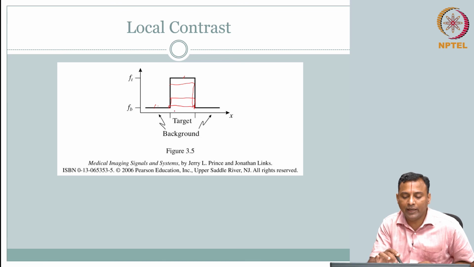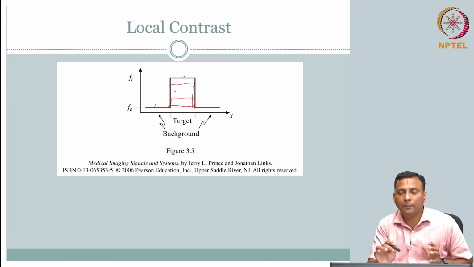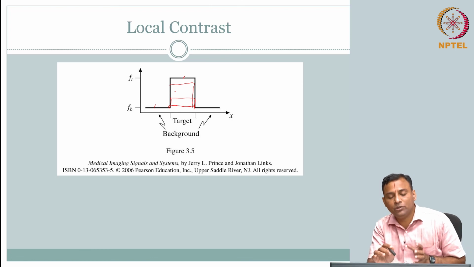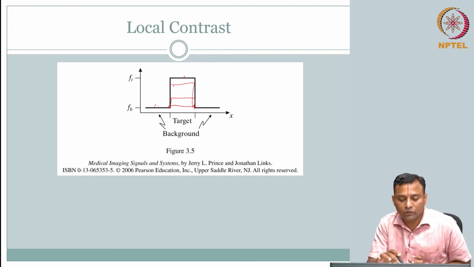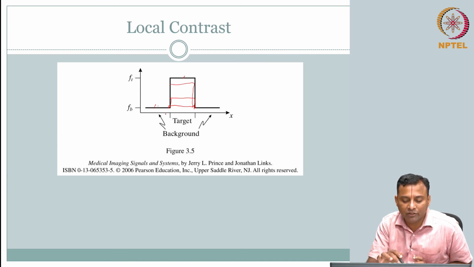If that is already inherently high, that is good, but then your imaging system should transfer that. The imaging system cannot take the black one as the input and give an output G of B and G of T that has a profile like this, right.